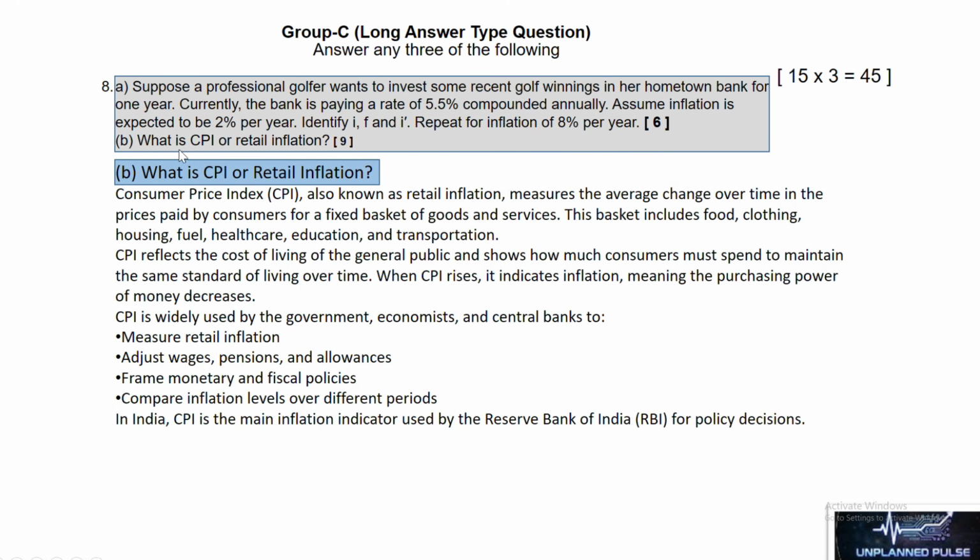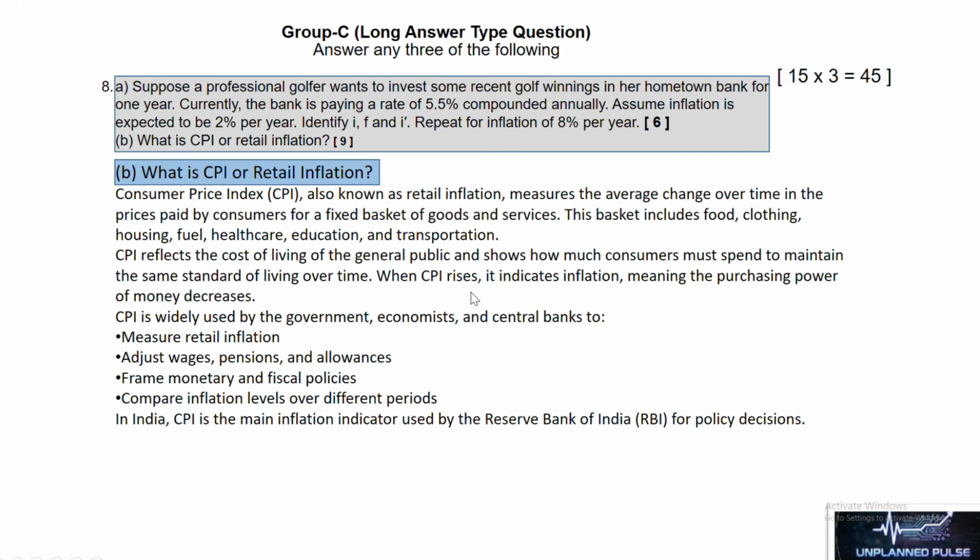The next question is, what is CPI or retail inflation? CPI is Consumer Price Index, also known as retail inflation. It measures the average change over time in the prices paid by consumers for a fixed basket of goods and services. This basket includes food, clothing, housing, fuel, healthcare, education, and transportation. CPI reflects the cost of living of the general public and shows how much consumers must spend to maintain the same standard of living over time.